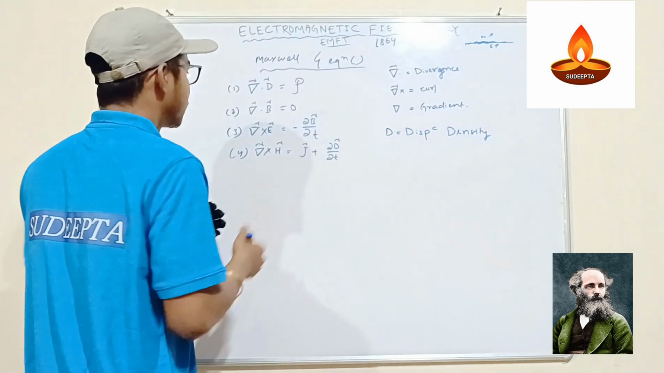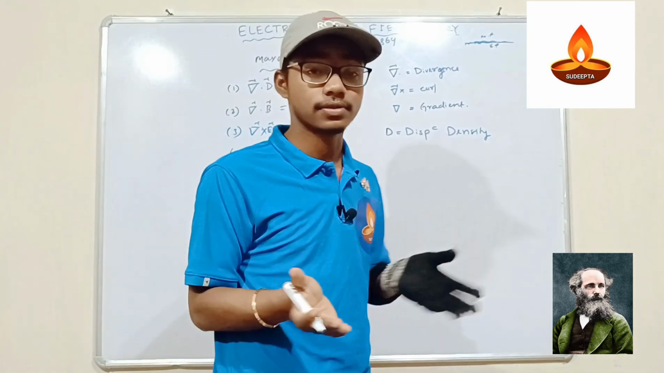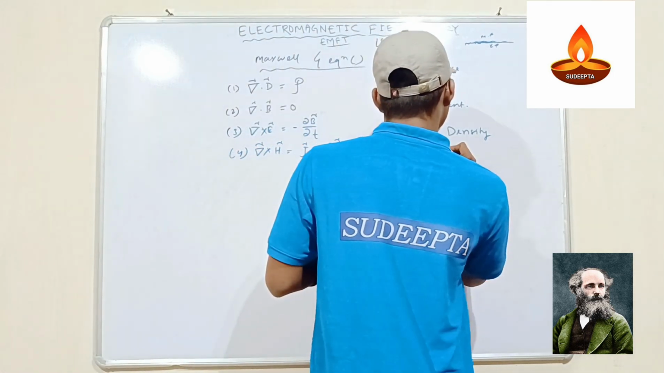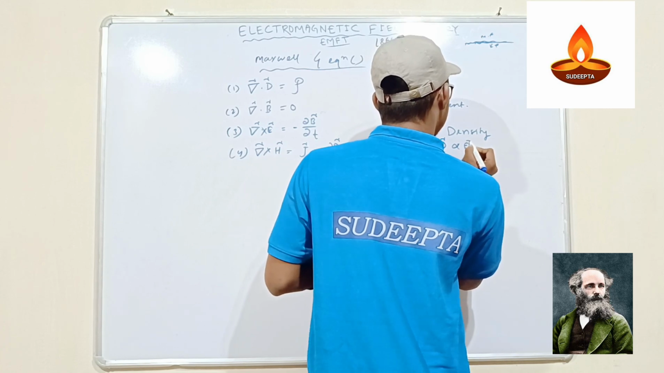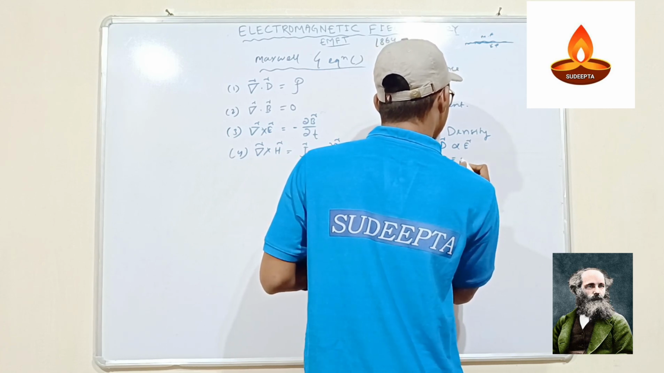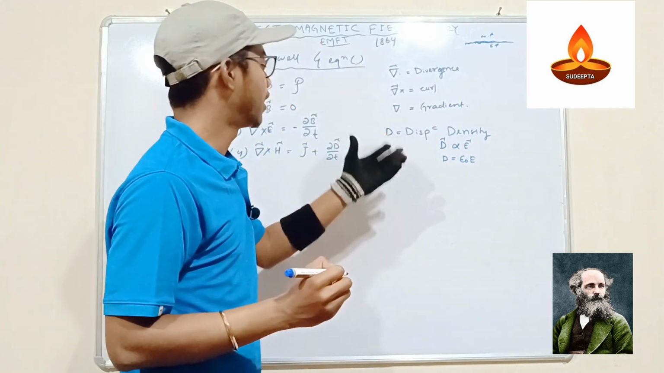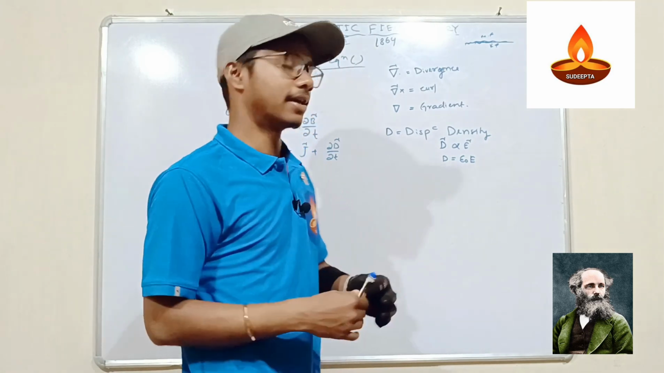It is about how much displacement happened. In other books you can also find that D is symbolized as E. Due to some reason, D is directly proportional to E, that is D equals epsilon naught E. So both are directly proportional: the electric field and D are directly proportional.